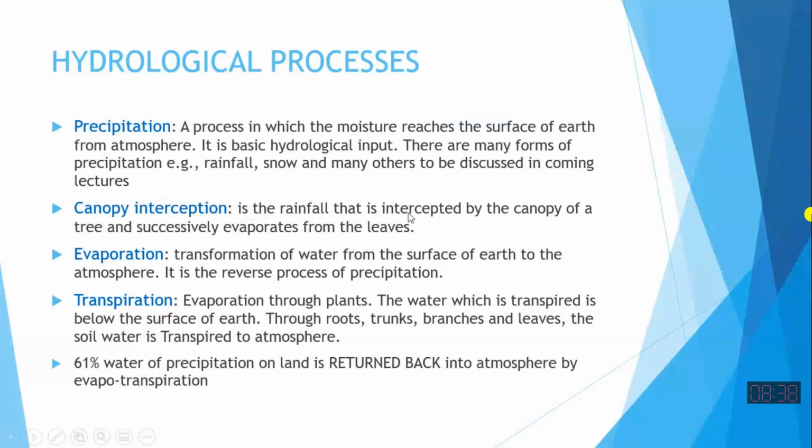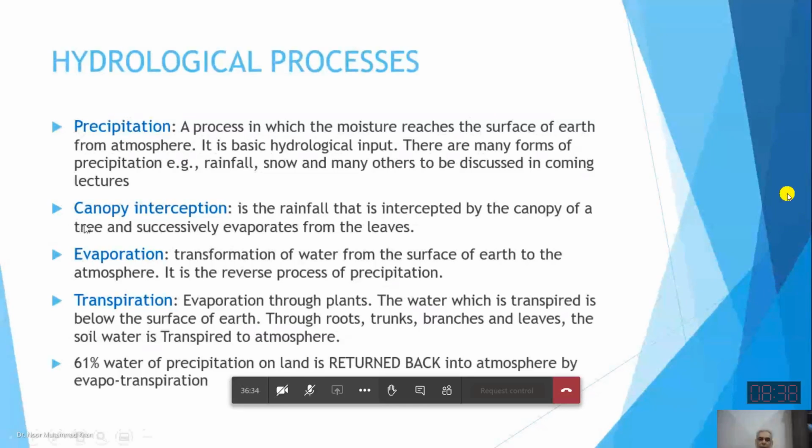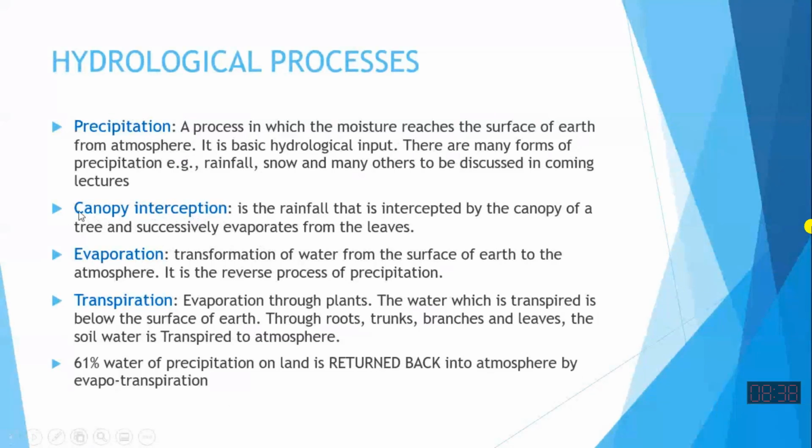It's the rainfall that is intercepted and is not reaching the ground. It is that part of the rainfall intercepted by the canopy of trees and vegetation, and later on, either it evaporates back to the atmosphere or it drips down to the ground.